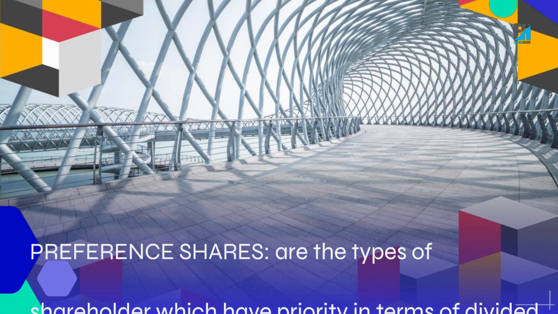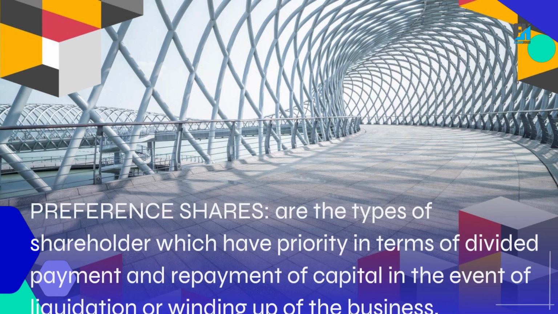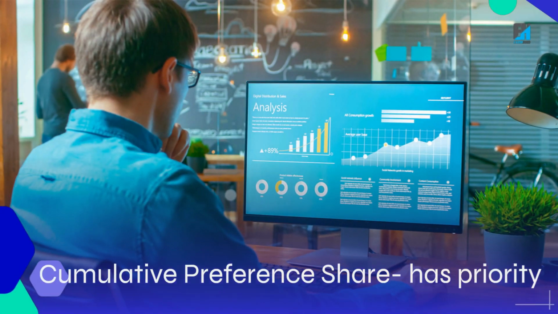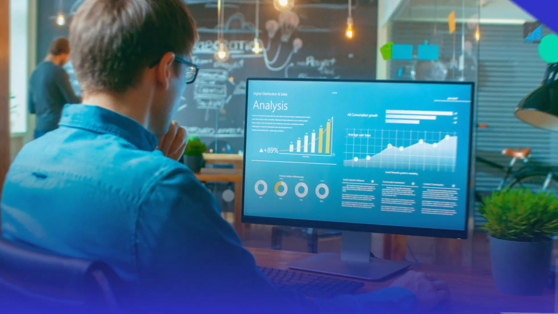Preference shares are the types of share which have priority in terms of dividend payment and repayment of capital in the event of liquidation or winding up of the business. Subdivisions of preference share are as follows. Cumulative preference share has priority in the sharing of dividend over others and is entitled to collect arrears of dividend.